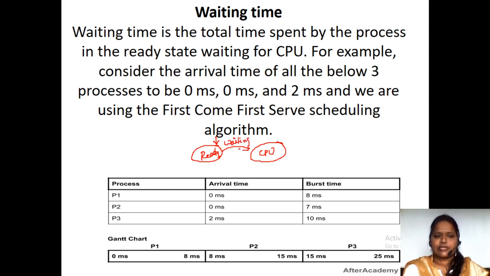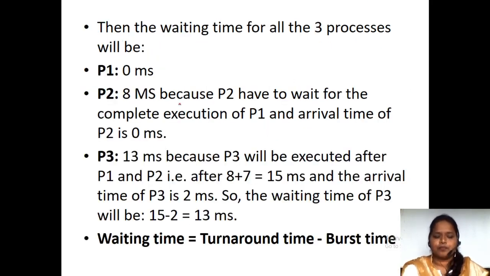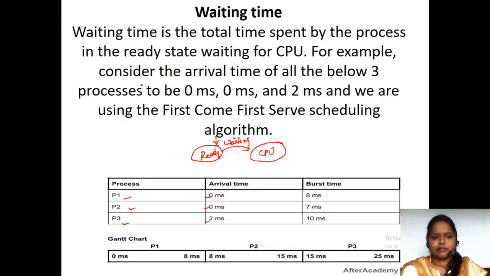Fine. For example, here the process P1 arrival time is 0 milliseconds. Process P2 arrival time is 0 milliseconds. Process P3 arrival time is 2 milliseconds. We have to calculate the waiting times of all the processes. So here process P1 waiting time is 0.